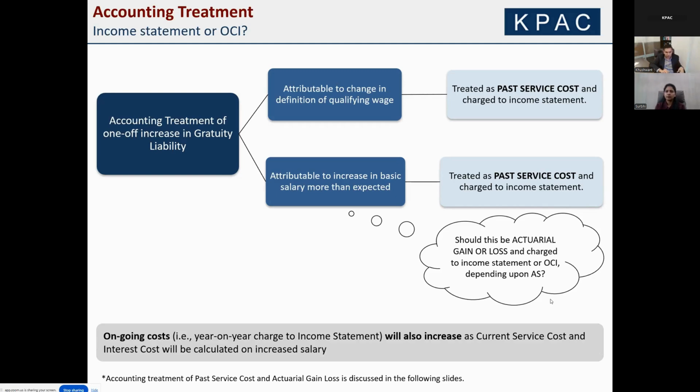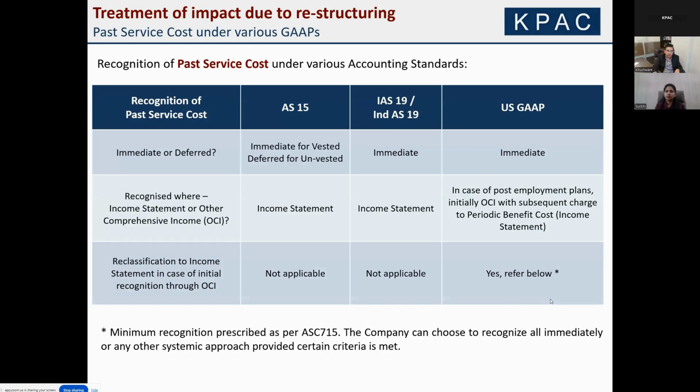In the next couple of slides, we'll look at how past service cost is treated under various accounting standards. There are three standards that we typically do valuations under in India: AS 15, IAS 19 or Ind AS 19, and US GAAP. Let's look at the treatment of past service cost under all these three standards.